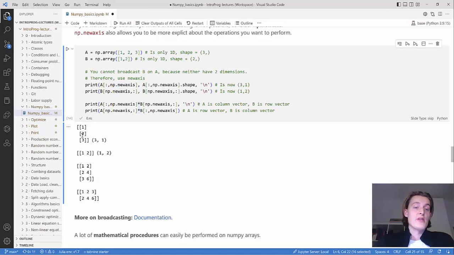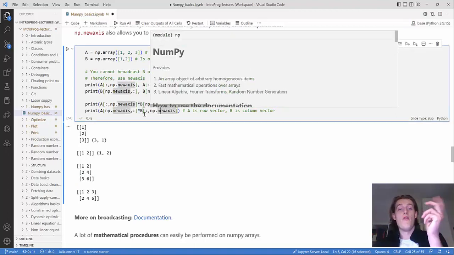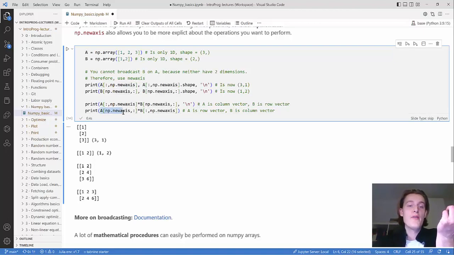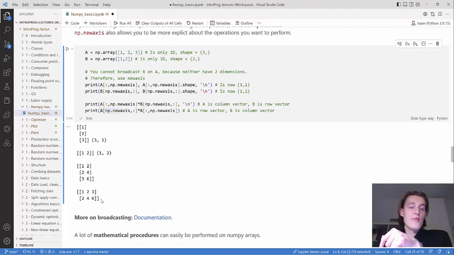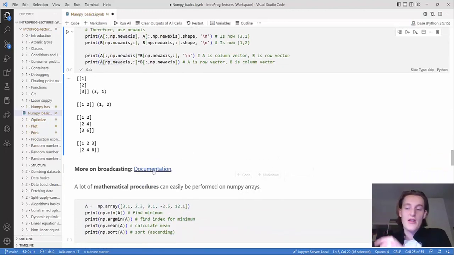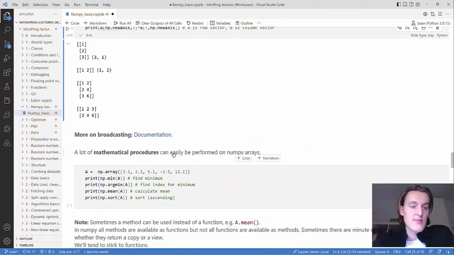And so what you get out is, on this column you get 1 times the vector, and then the second column you get 2 times the B column, or the A column, sorry. If you'd done this the reverse way, then you would have turned A into a 1 by 3 numpy array and B into a 2 by 1 numpy array, and then you get a 2 by 3 numpy array out. On this link you can see a bit more about broadcasting.